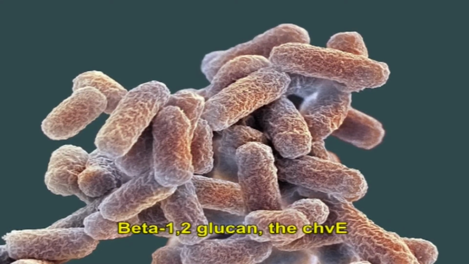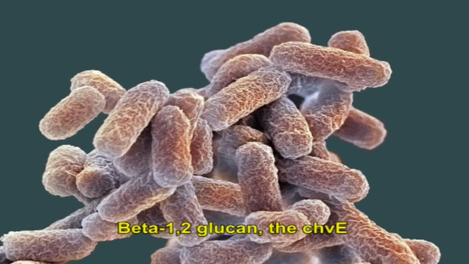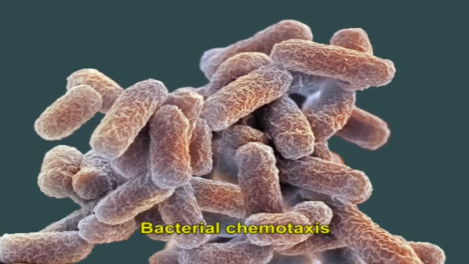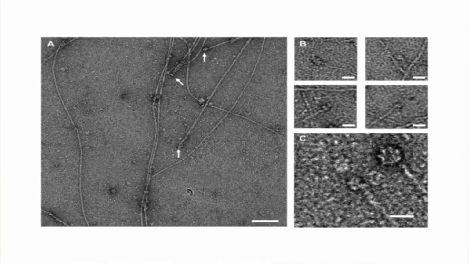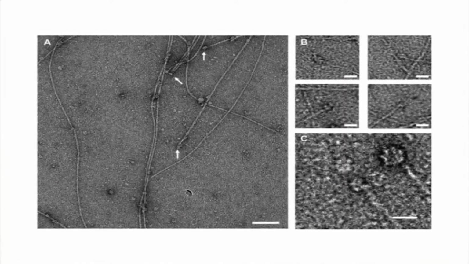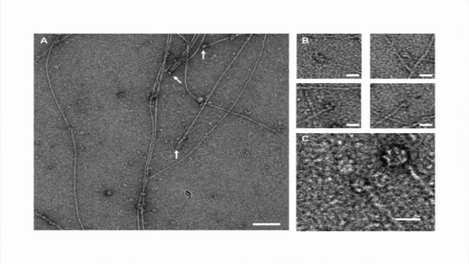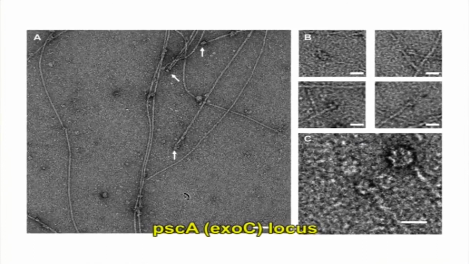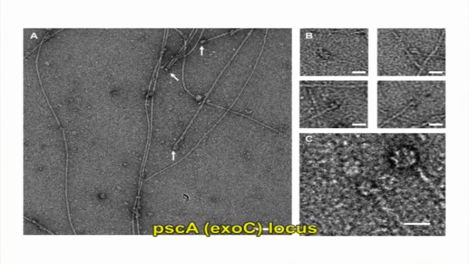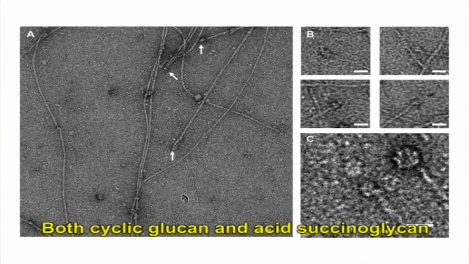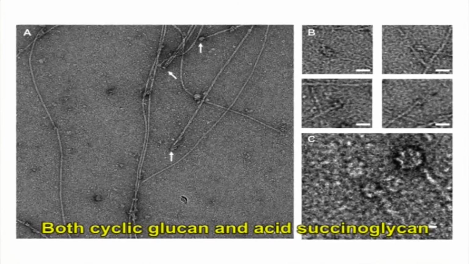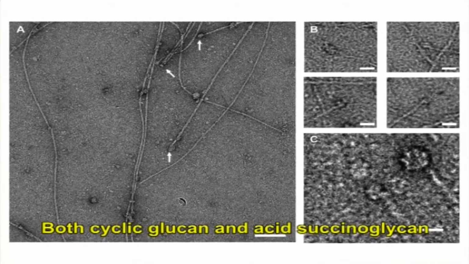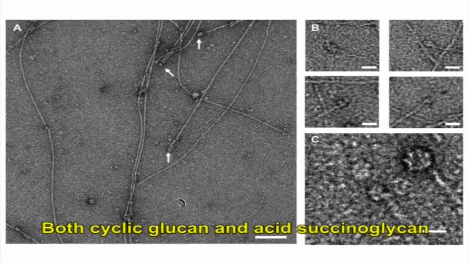The chvE is necessary for the sugar enhancement of Vir-genes induction and bacterial chemotaxis. The cel locus is accountable for the synthesis of cellulose fibrils. The pscA or exoC or exoC locus plays its role in the production of both cyclic glucan and acidic succinoglycan, and the att locus is involved in cell surface proteins.